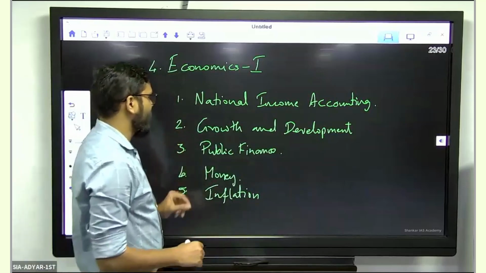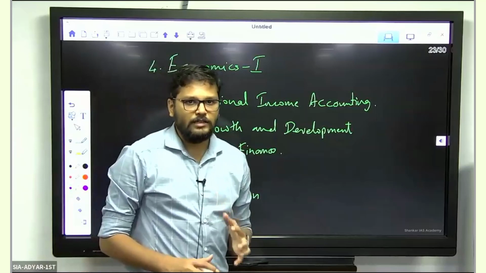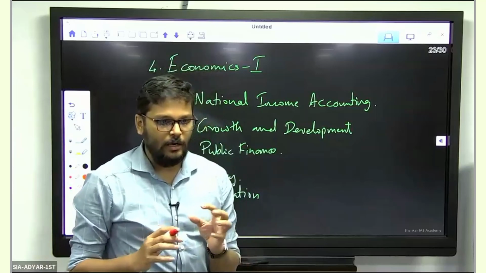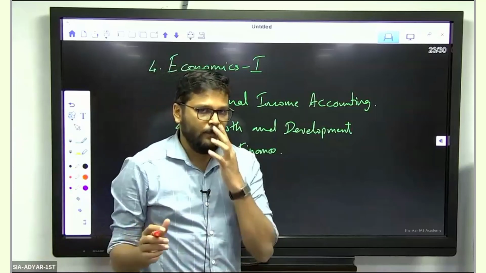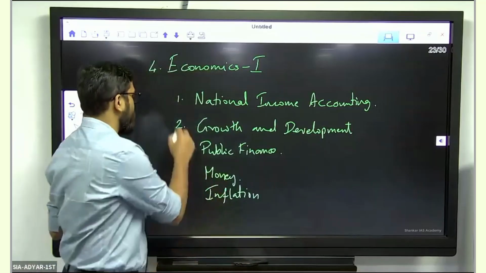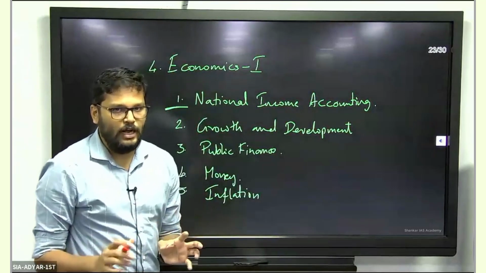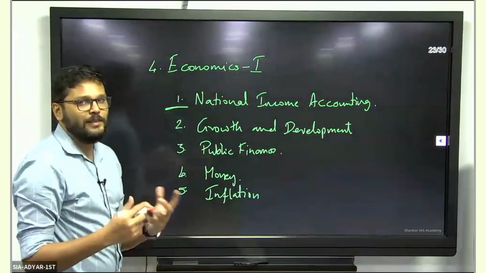So coming specifically to national income accounting. Okay, the questions from national income accounting are not very common. There are not a lot of questions that are asked from national income accounting when it comes to the examination, especially of late. So the kind of questions, if at all they are asked, could be if any new concept comes into the picture.